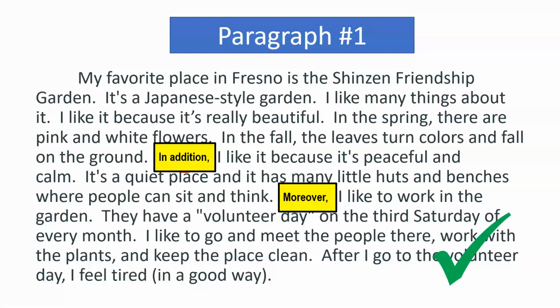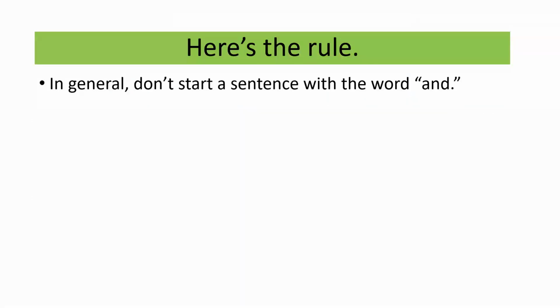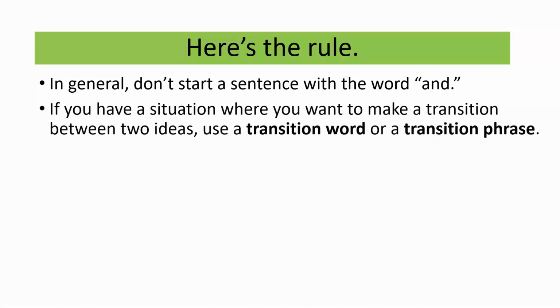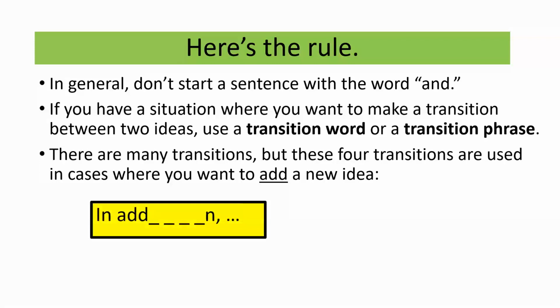The important thing is, don't use and to change to a new idea. Use one of these transition phrases. So here's the rule. In general, don't start a sentence with the word and. If you have a situation where you want to make a transition between two ideas, use a transition word or a transition phrase. And there are many transitions, but these 4 transitions are used in cases where you want to add a new idea. Do you remember?